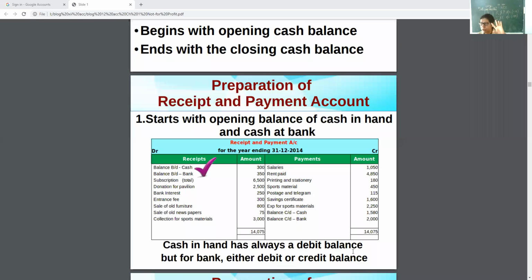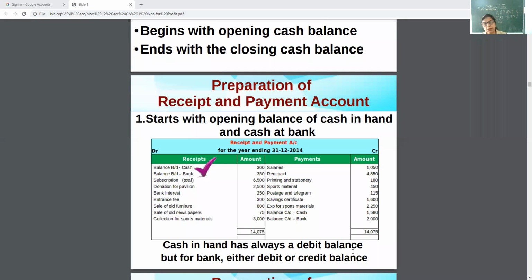All receipts, inflows, whether small amount or large amount. I am just giving you an example. Like bank interest of 200 rupees, that will be entered at the receipt side. And a donation from government of 2 crore rupees, that also goes on the receipt side. It doesn't matter whether the amount is small or large. Okay.